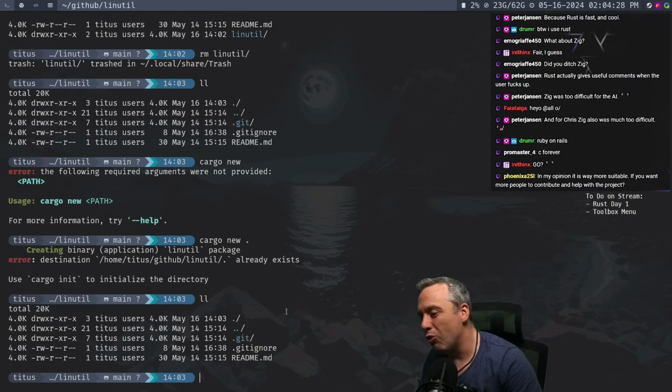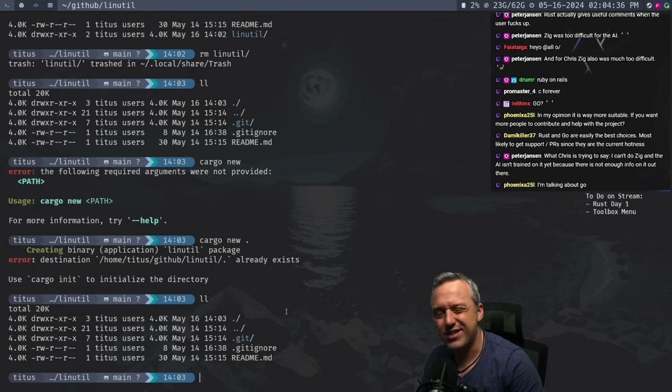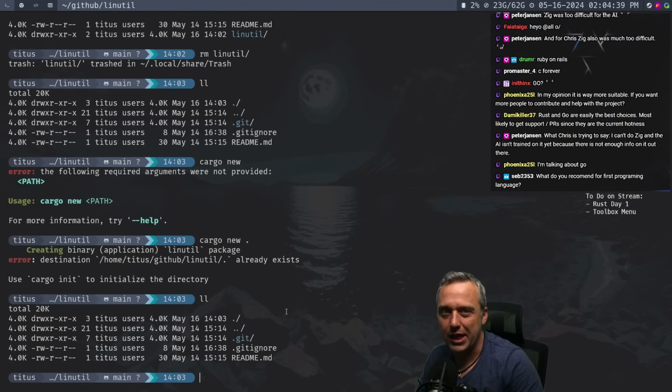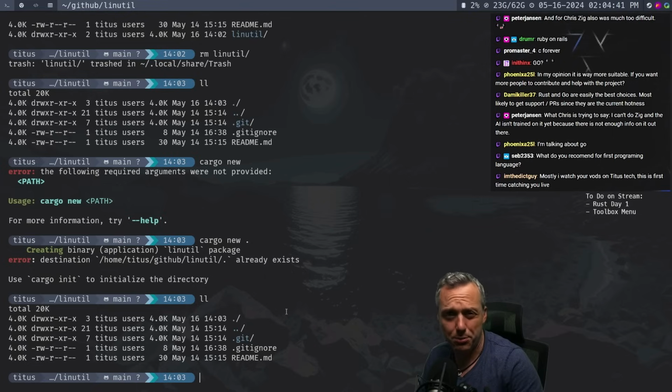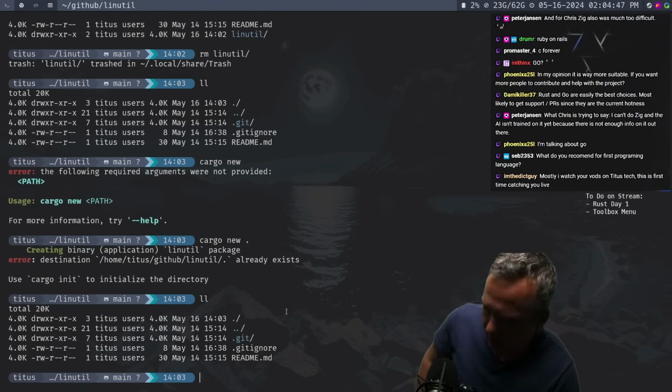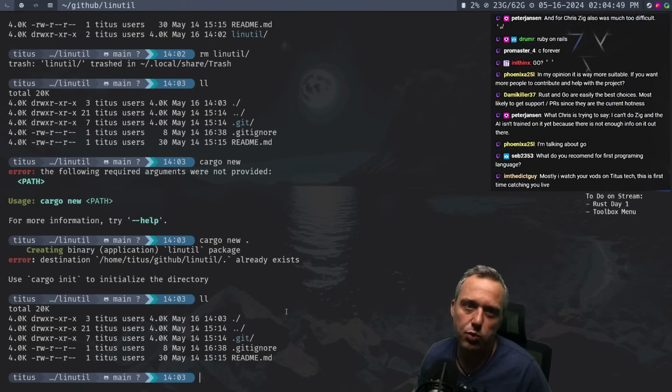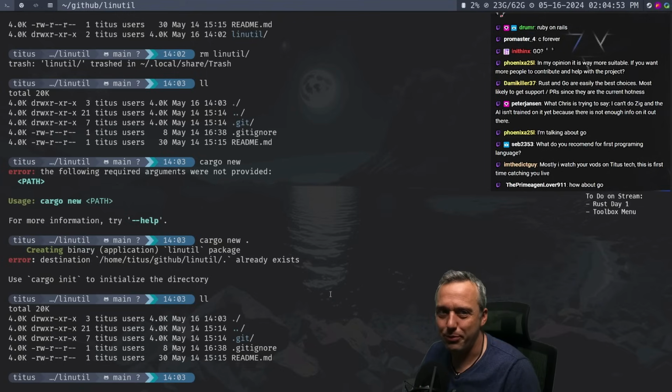But I actually want to learn a language that's going to be utilized in a lot more spots than just Zig. So that's another reason. I don't want to pick one of my first languages as something obscure, if that makes sense. I'd rather it have much more application than a more obscure language. So that's why. What do you recommend for your first programming language?